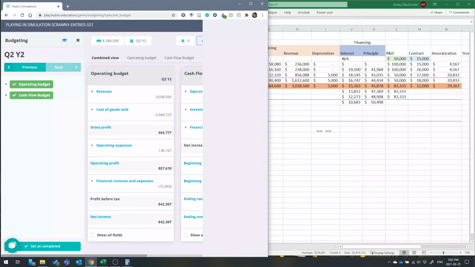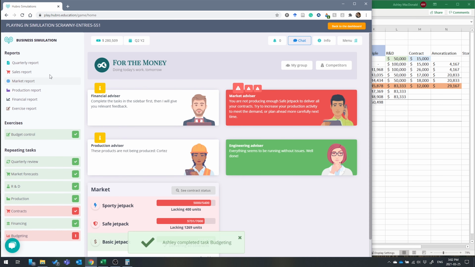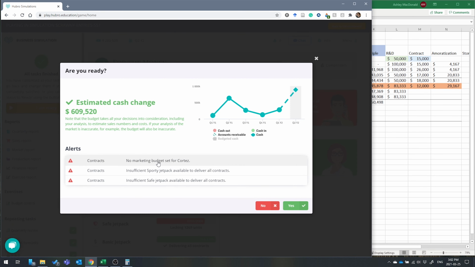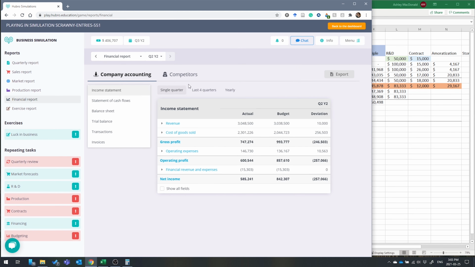All right. So now what's that look like? I can see I'm going to have a good bit of cash. I'm happy with that. Hopefully this is my actual net income. That'd be lovely. And I'll set that as complete. And let's see how I did. Yeah, you can see here I am now stopping, and I didn't meet all my contracts, which is a whoopsie on my part. How did I do on my financial report?